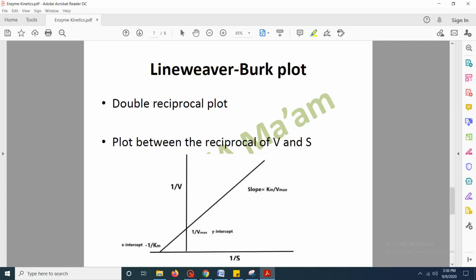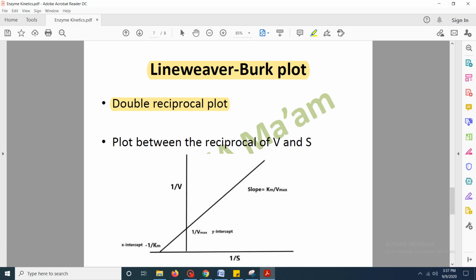Now, the Michaelis-Menten constant that we have studied earlier is based on that particular graph between the velocity of the reaction and the substrate concentration. But that graph is not very accurate, as we cannot find the Vmax of a particular reaction from that graph alone. So there is another graph that is plotted to find out the Vmax value accurately, and this plot is known as the Lineweaver-Burk plot. It is also known as the double reciprocal plot, and it gives us the value of Vmax accurately.